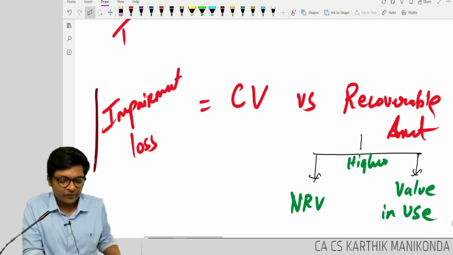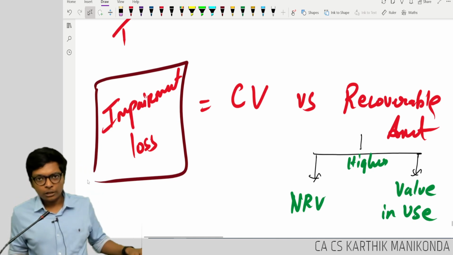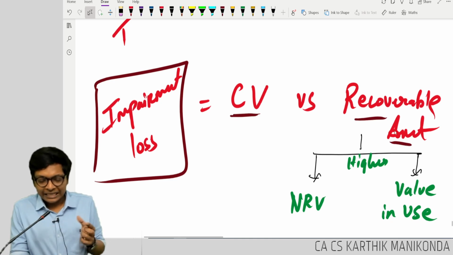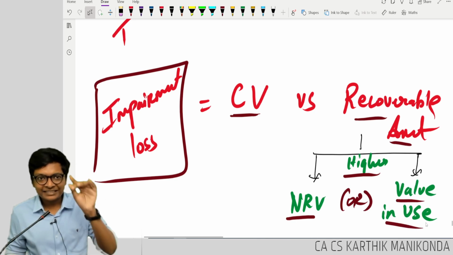This is only to remember for exam first. Let me finish exam point, guys. What is impairment loss? You have to compare carrying value with recoverable amount. Recoverable amount is the higher of NRV or value in use, whichever is higher.